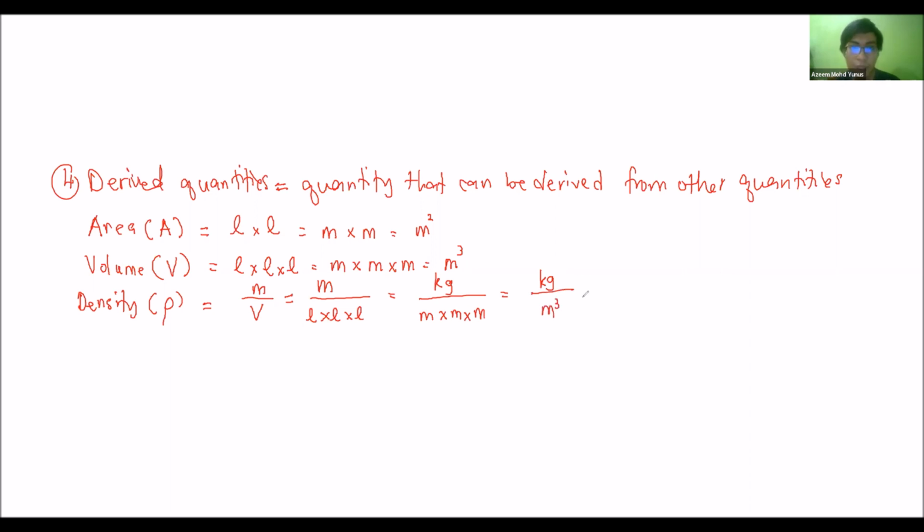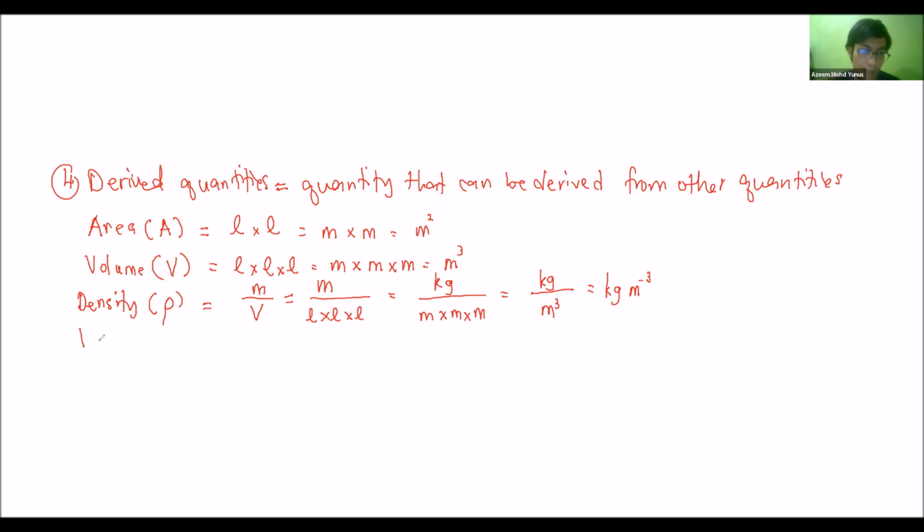So if we want to make it in a single line, then it will become kilogram meter negative 3. Okay, because the power 3 here is in the denominator, basically in division, you have to use the index rule here and make it negative. Okay, what else? So we already learned about